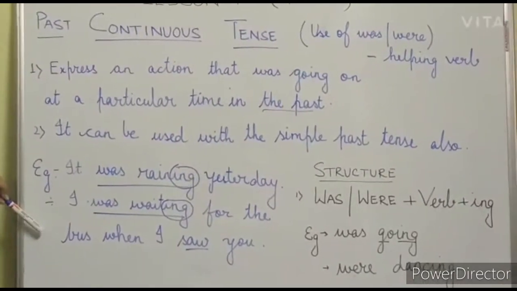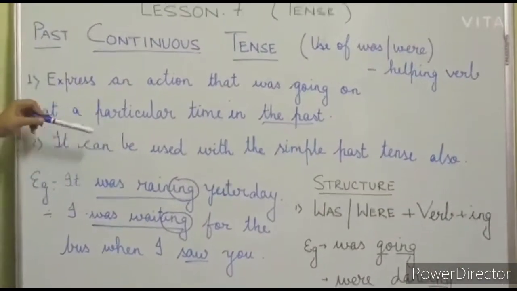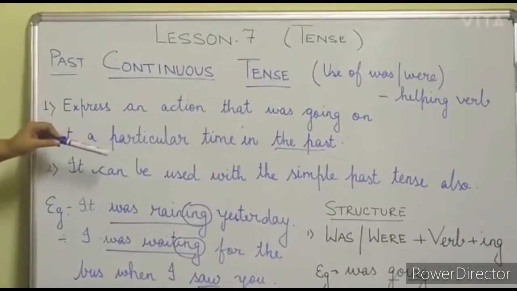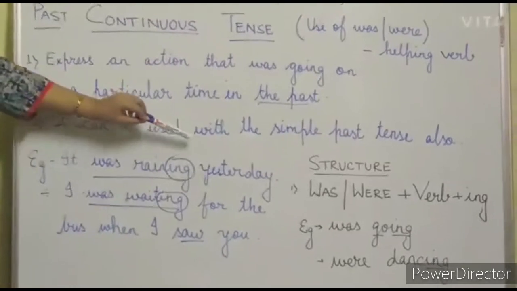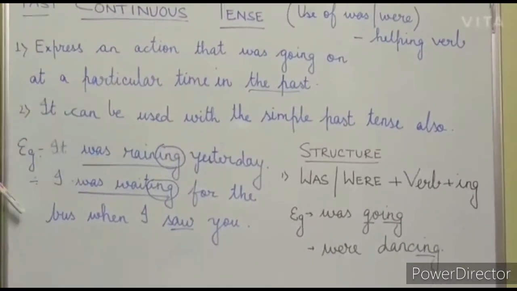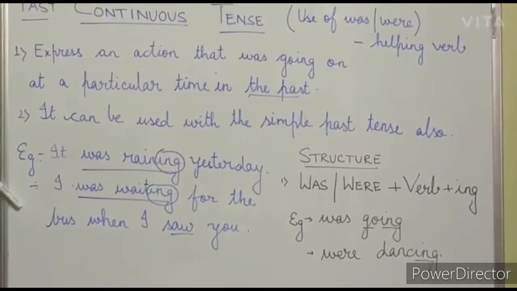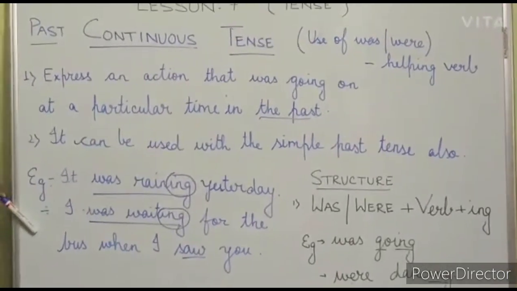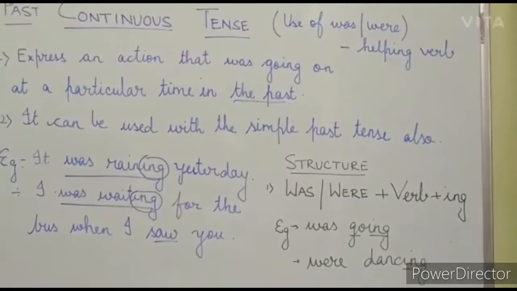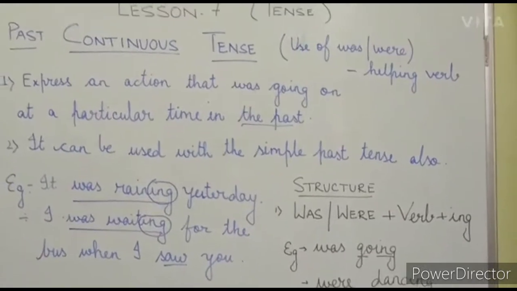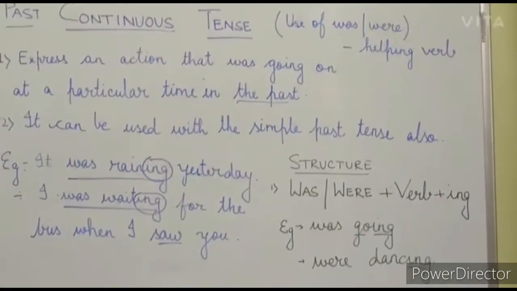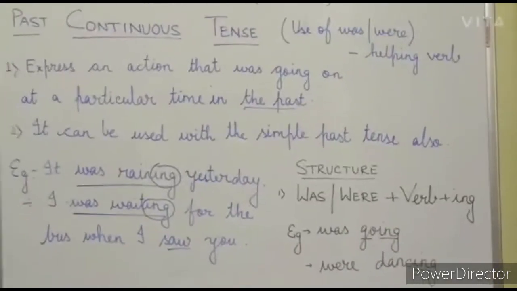Now have a look at the structure. What is written in the structure, students? Was or were plus verb plus ing. Now students, where do we use was? We use was with the singular form and we use were with the plural form. So keep in mind that if the subject is singular, it is was. If the subject is plural, it is were.